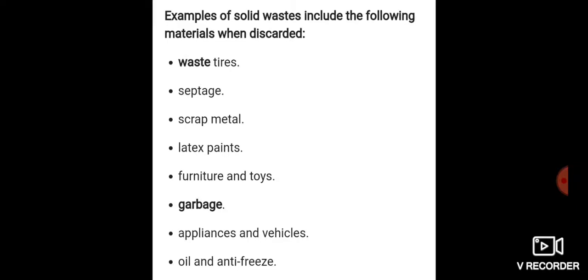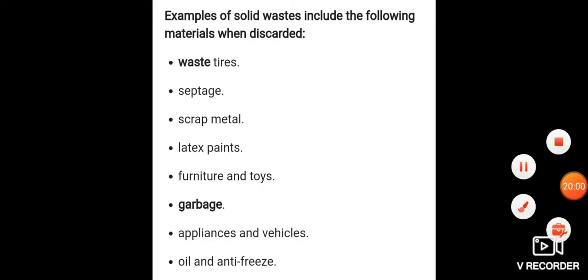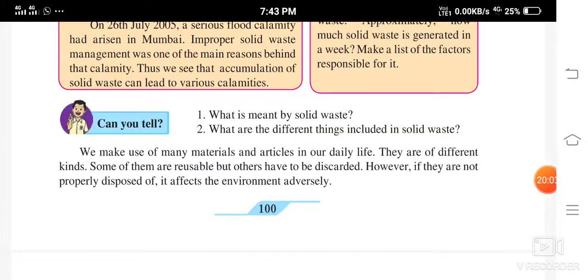Then scrap metal, the metal which is scrap which is thrown. Then latex paints, furniture and toys, the furniture which you are not using, you are just throwing it away, toys, you throw them away. Then garbage, appliances and vehicles, oil and antifreeze. So, now I think you have understood what is meant by solid waste and what are the different things included in this solid waste, isn't it?